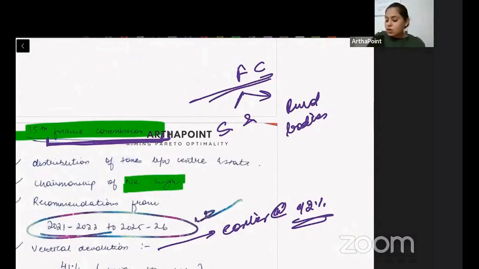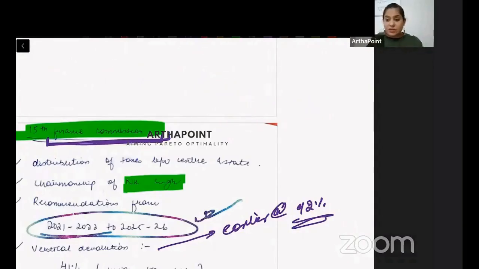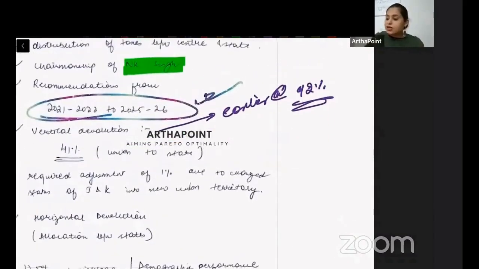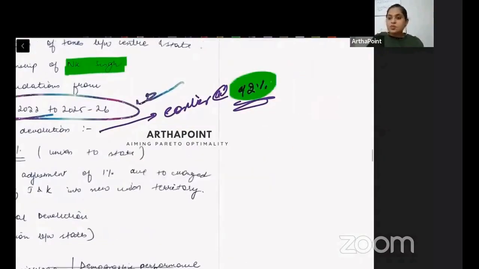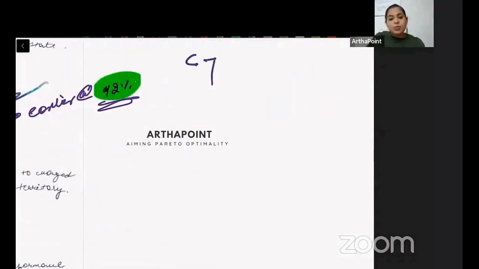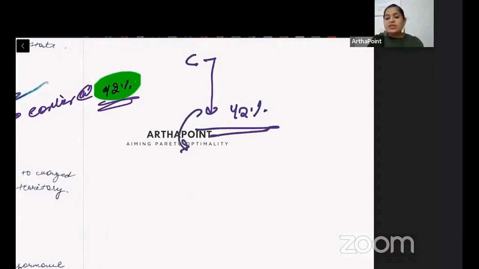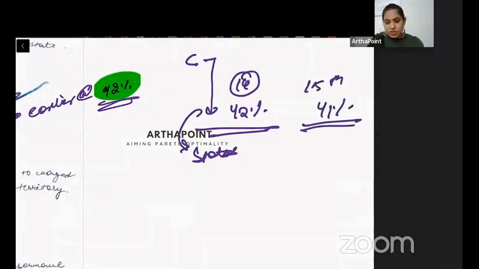Now, when I talk about the vertical devolution, this was at 42% earlier, which means the center was supposed to share 42% of its revenue with the states. This was in the 14th. It was reduced in the 15th Finance Commission to 41%.